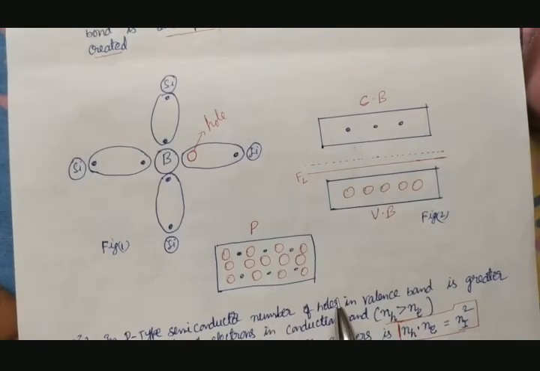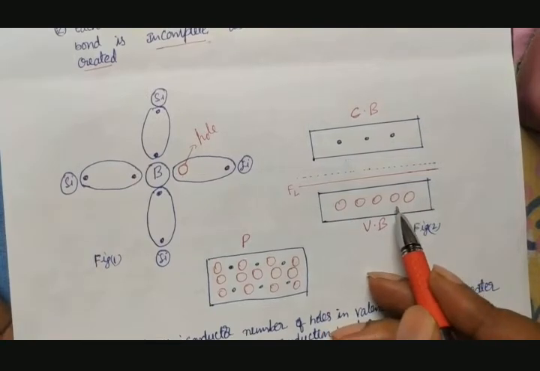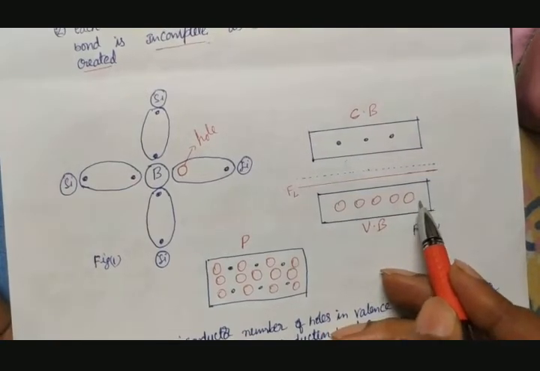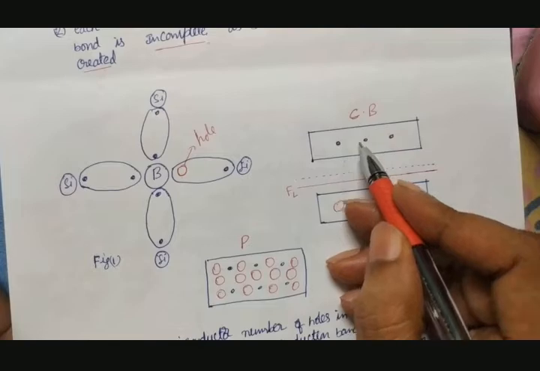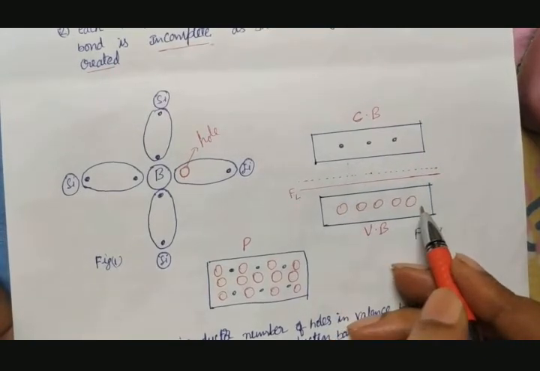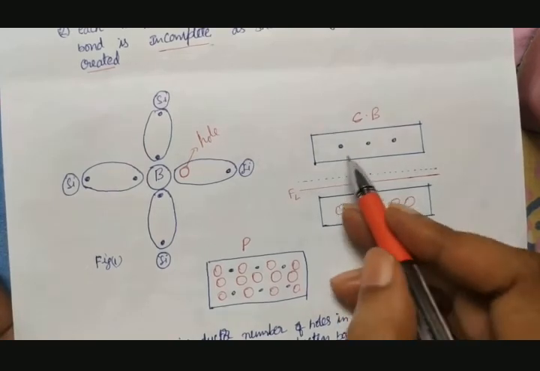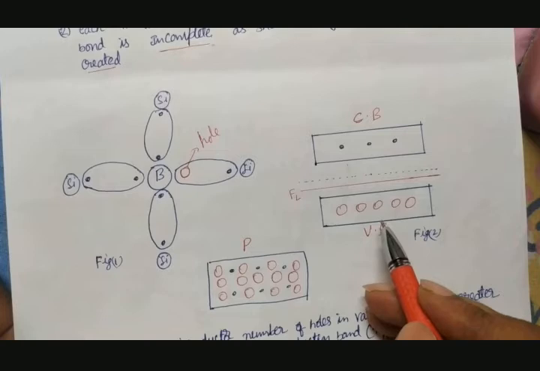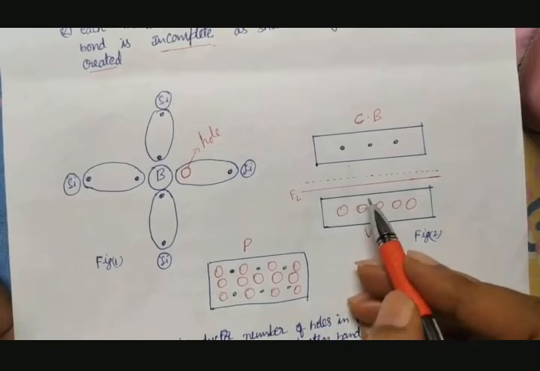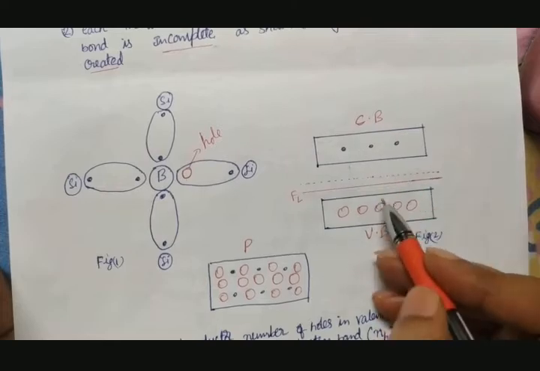You see this in the case of the valency band. In the valency band, the requirement of electrons is more compared to the electrons present in the conduction band. So hole concentration is more. Hole concentration takes place in the valency band, electron concentration in the conduction band. Actually in a semiconductor, the Fermi level lies exactly between the conduction band and valency band.